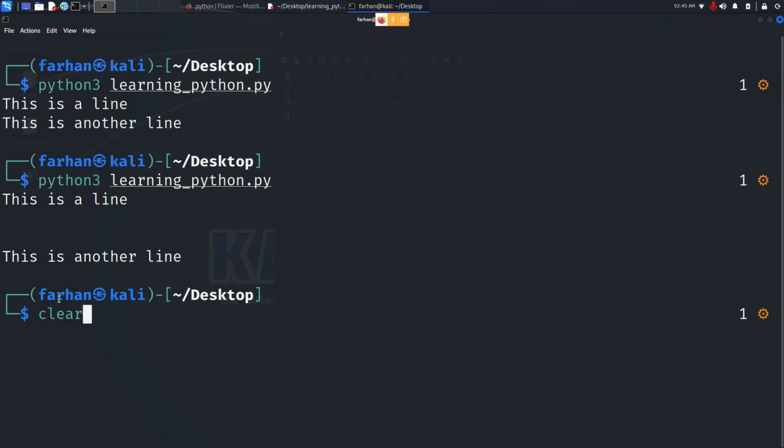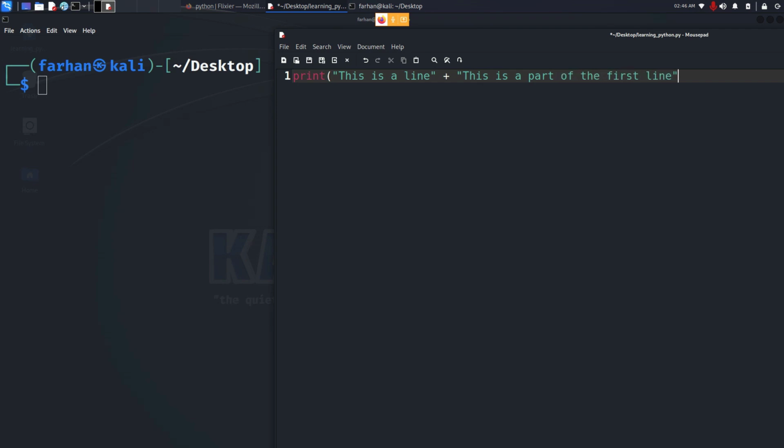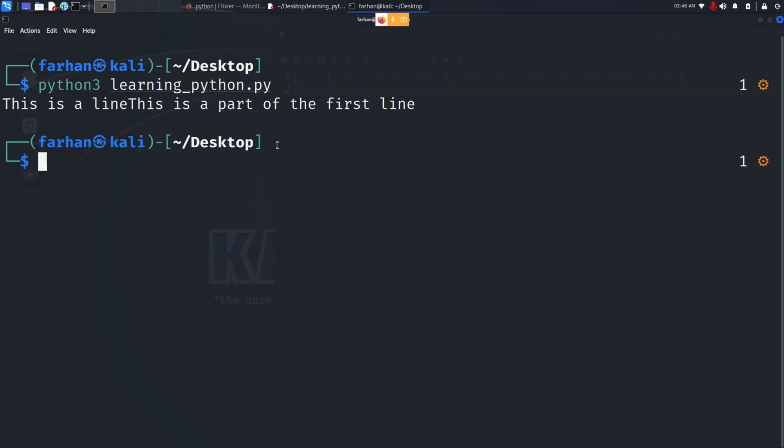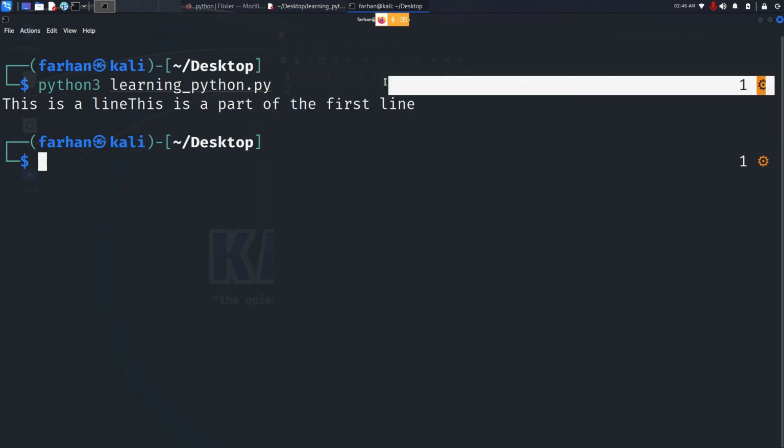The final thing that we're going to see is how to combine two strings together. In Python, we can combine two strings, and it is called concatenation. We can do it by simply using a plus sign. This is another line. This is a part of the first line. Save my file, run my program again, and I can see both of the lines are now combined into one line, which is one string.